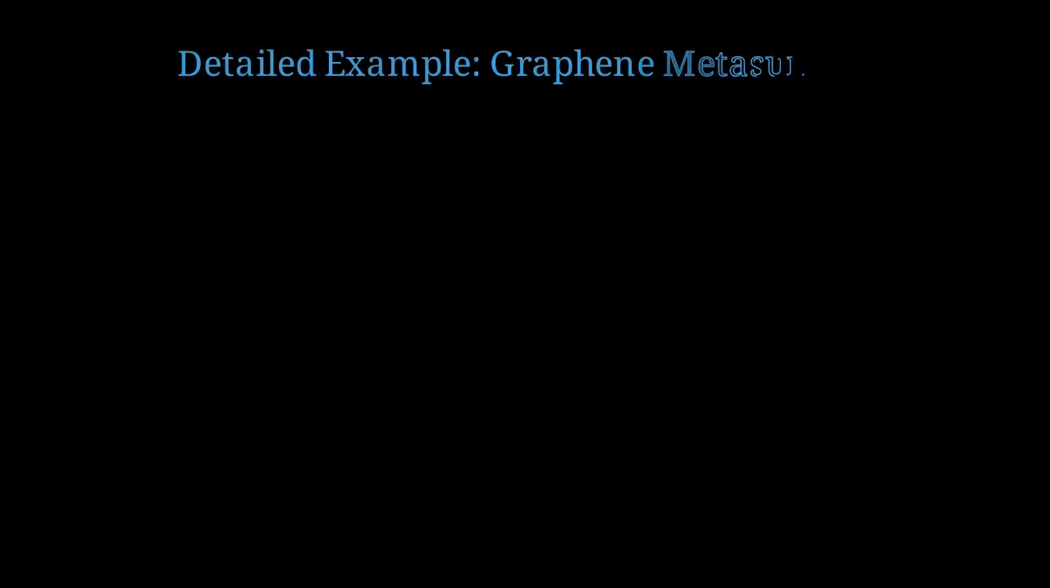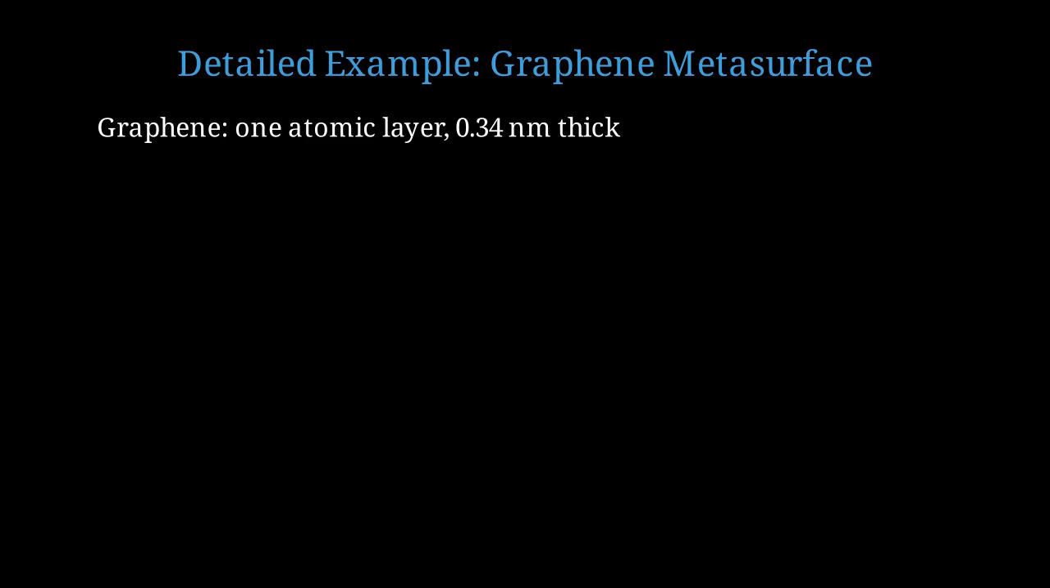Let's work through a detailed example using graphene, a truly remarkable two-dimensional material that's only 1 atom thick. Graphene is just 0.34 nanometers thick, yet it absorbs pi alpha of incident light, where alpha is the fine structure constant, approximately 1 over 137. This gives about 2.3% absorption for a single layer. Not much, but we can enhance this dramatically with patterning and resonances.